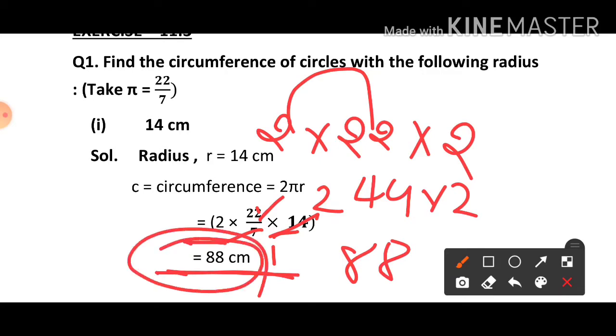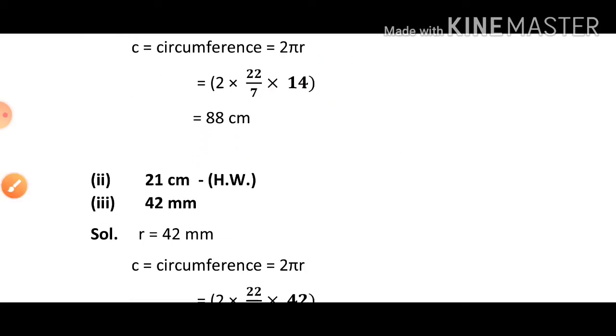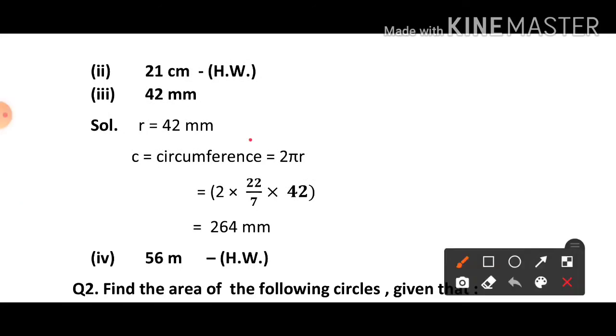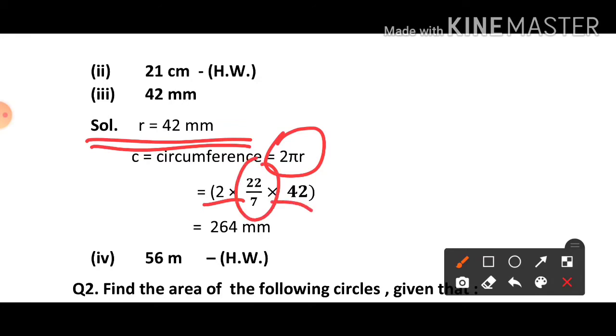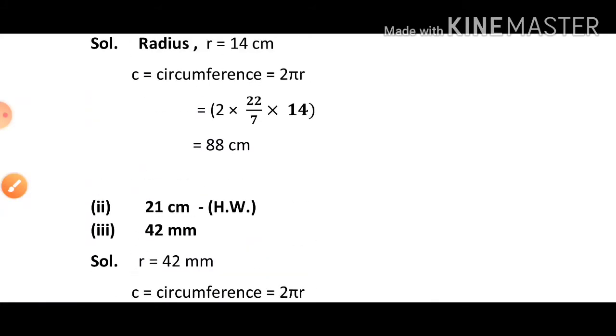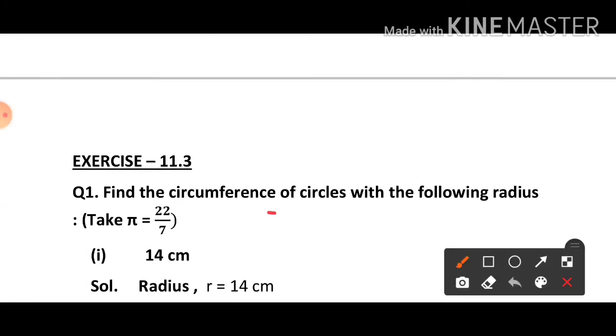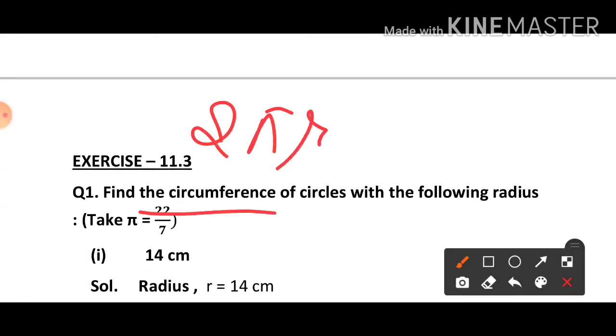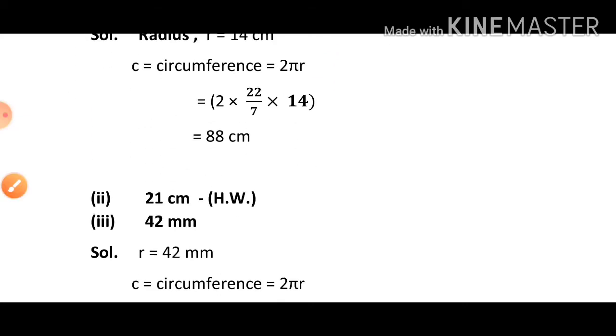Means the circumference of the circle is 88 centimeter. See the next one. Here the radius is 42 millimeter. Directly apply the formula 2 pi r. So 2 into 22 by 7 into 42. If you multiply and divide this, you will get the answer as 264 millimeter. So if you want to find the circumference, you have to apply the formula directly, 2 pi r, where the radius is given in the question.